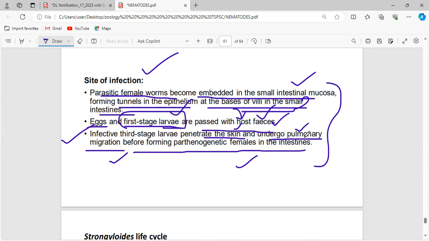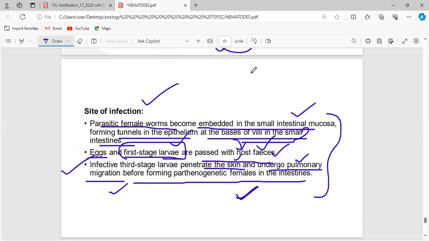What does it mean? The larva enters the blood, from the blood it reaches the heart, from the heart the lungs, from the lungs the trachea, and from the trachea to the pharynx, without causing any infection.